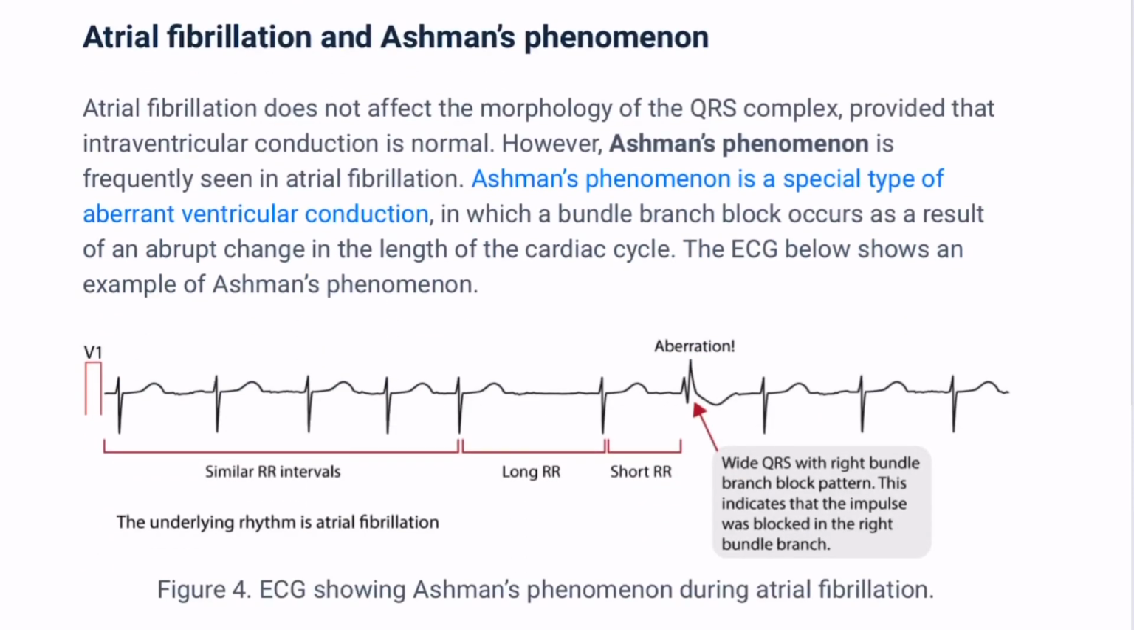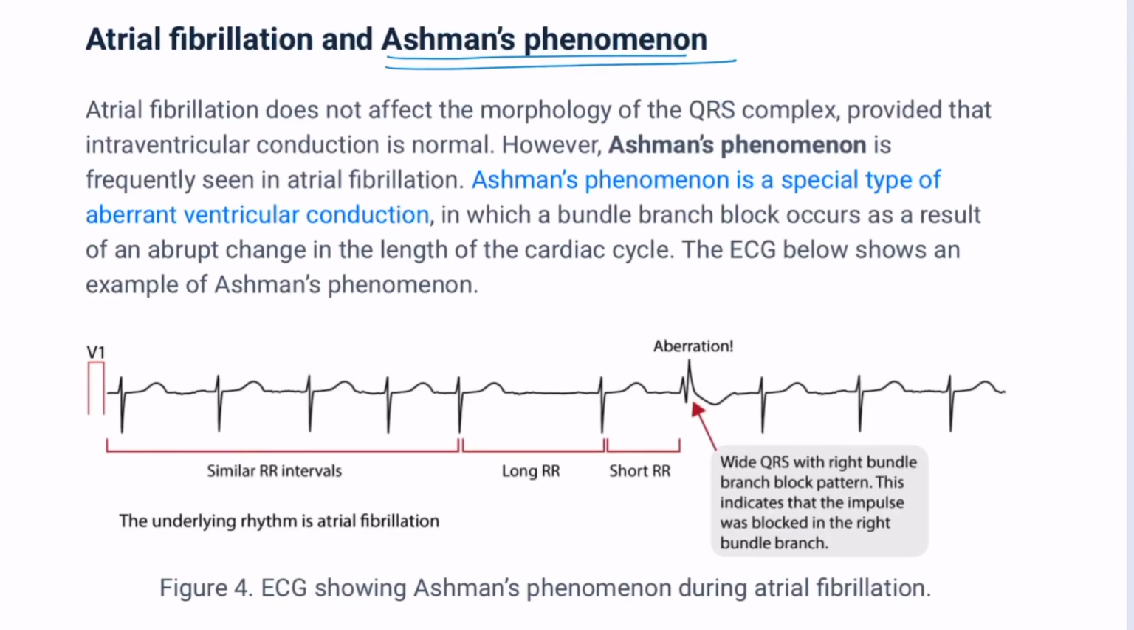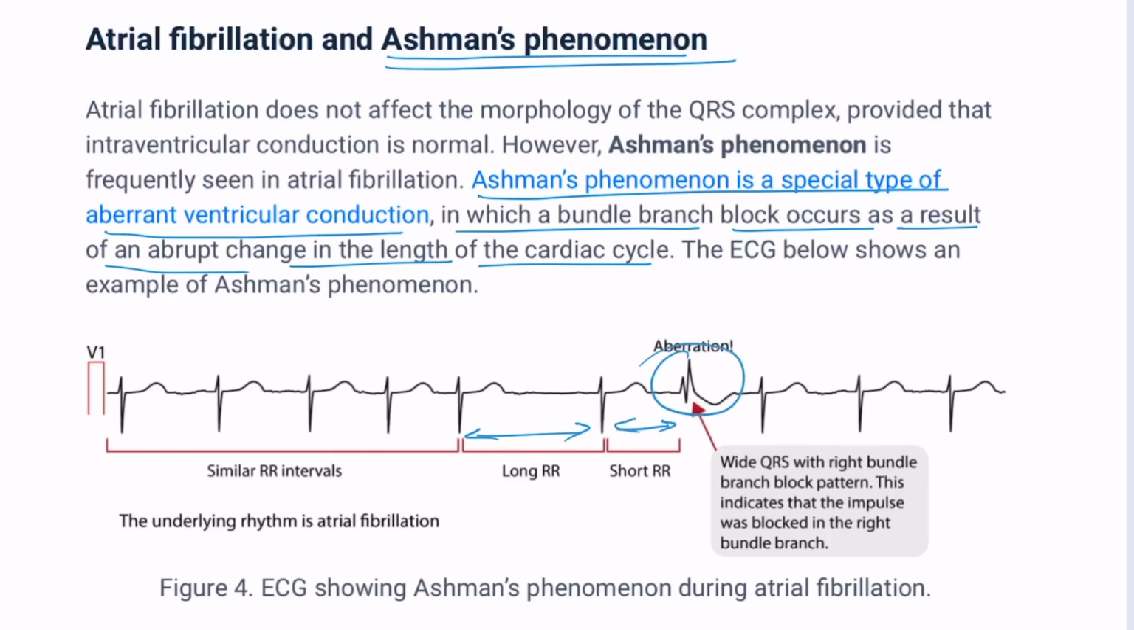Coming to another important phenomenon called Ashman's phenomenon. Ashman phenomenon is a special type of aberrant ventricular conduction in which bundle branch block occurs as a result of abrupt change in the length of the cardiac cycle. So if there is a bundle branch block with AF, then it is called Ashman's phenomenon. As I told you, the RR interval is irregular, and with that if there is a bundle branch block, so bundle branch block is defined by wide QRS complex. So it is showing wide QRS with RBBB pattern.